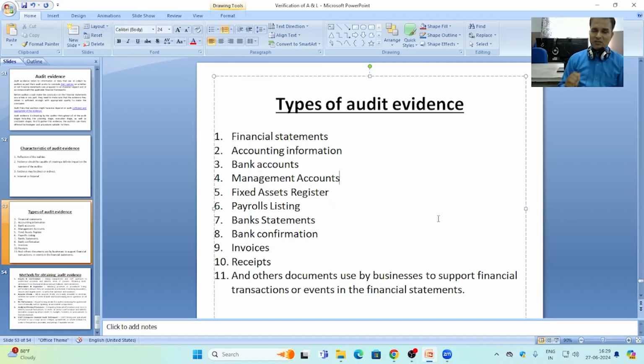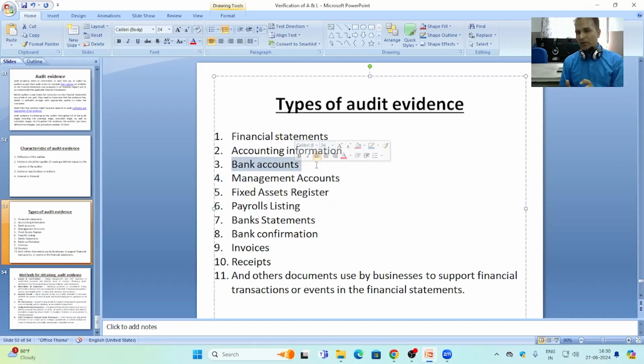At the principal stage, accounting information can be gathered from the ledger accounts, because the ledger is the principal book of accounting. It includes accounts of all the heads, whether they are related to profit and loss account or balance sheet or assets or liabilities or income or expenses. So it is also a type of audit evidence. Bank accounts. Bank accounts maintained by the business in the ledger account or bank passbook maintained by the bank itself.